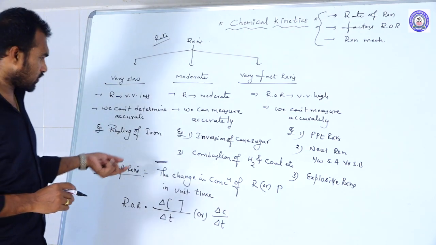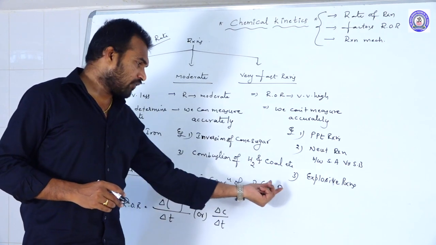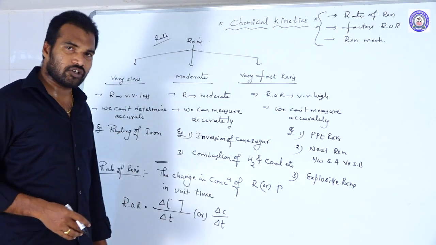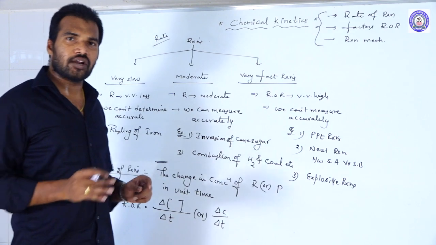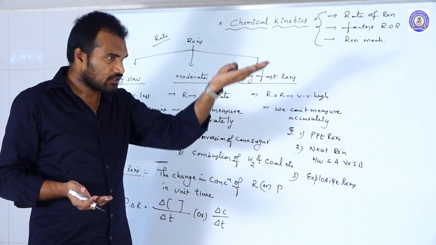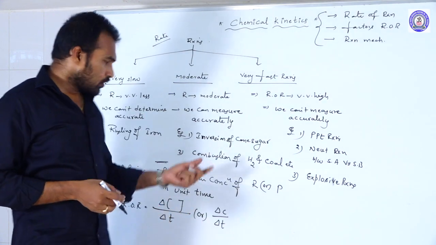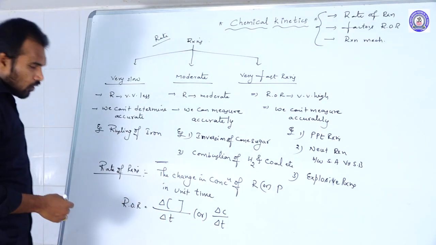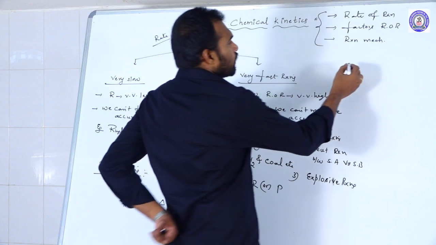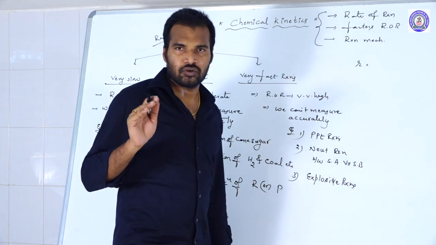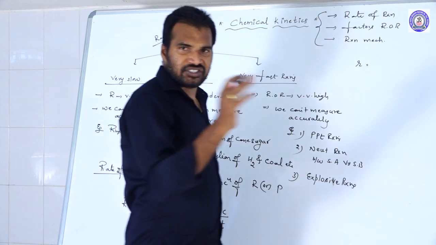And this rate of the reaction with respect to reactants and with respect to products, again it is different. With respect to reactants, how can you define? Usually while the reaction is going on, what happens? The concentrations of reactants keep on decreasing and the products keep on increasing. So with respect to reactants, how can you define the rate of the reaction? I am representing it with R. So the rate of the reaction is nothing but